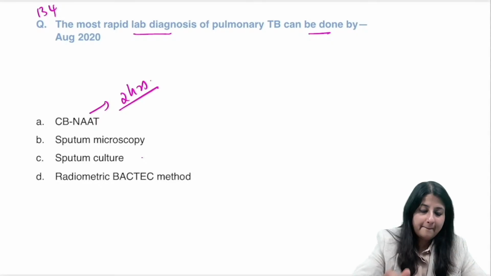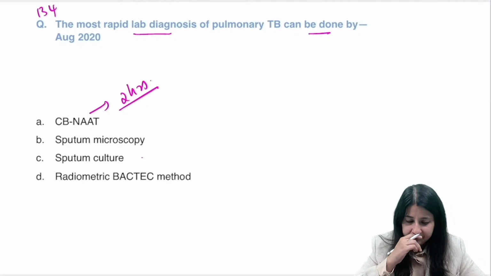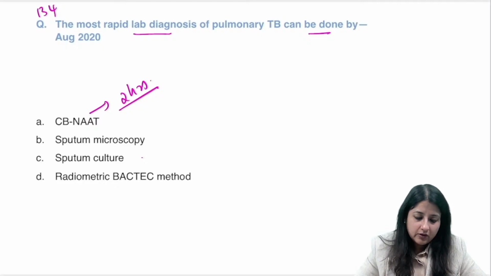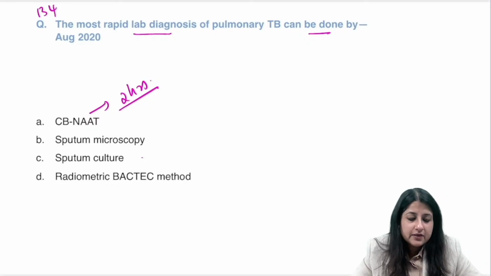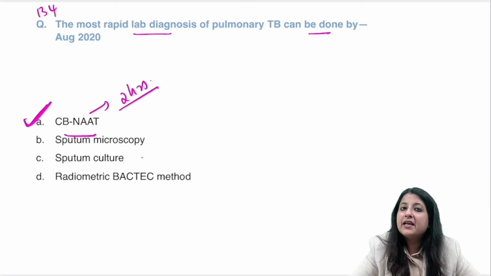Alright, sputum microscopy also takes time. What is the answer over here? It is the most rapid lab diagnosis, CB NAT.